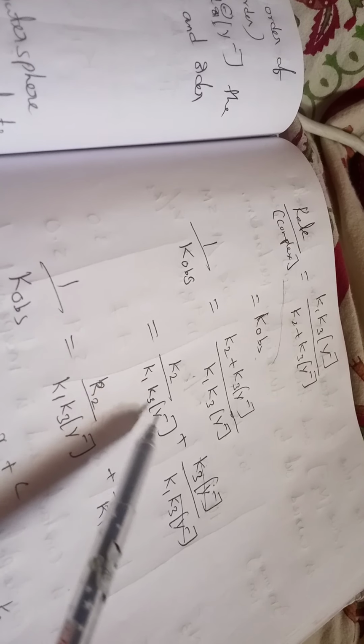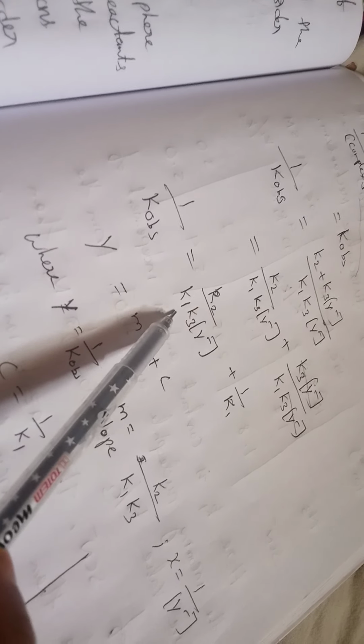The K3 Y minus concentration terms cancel, and we get 1 by K1. So 1 by K observed is equal to K2 by K1 K3 Y minus concentration plus 1 by K1.